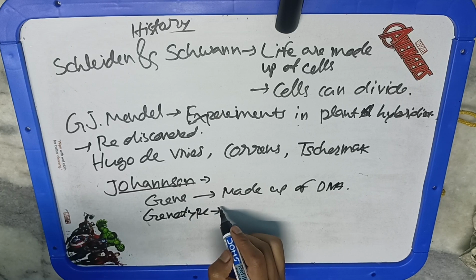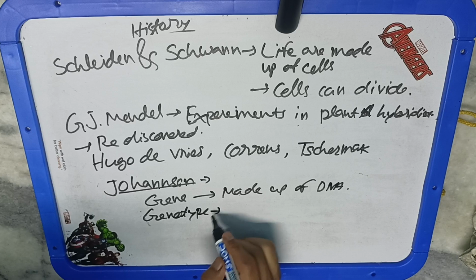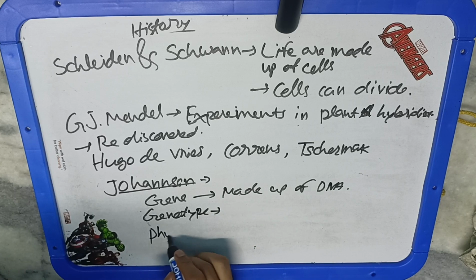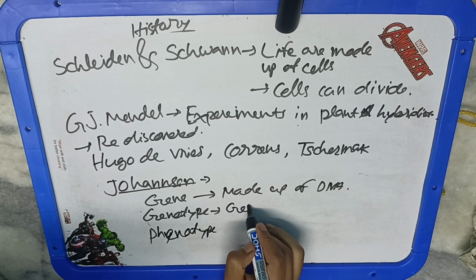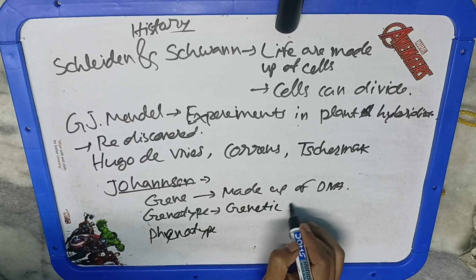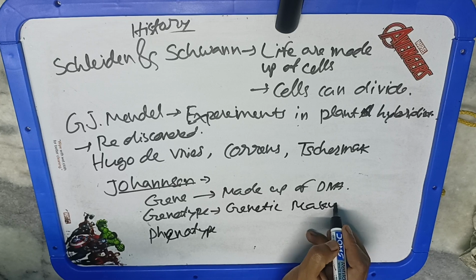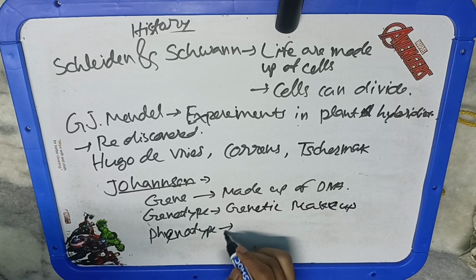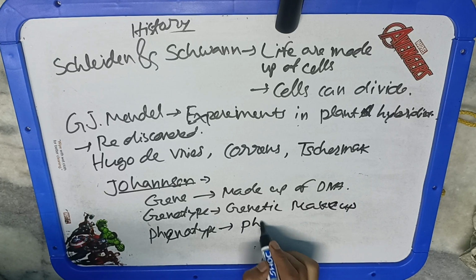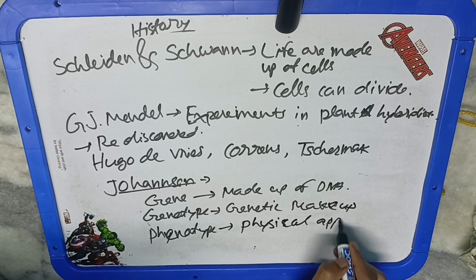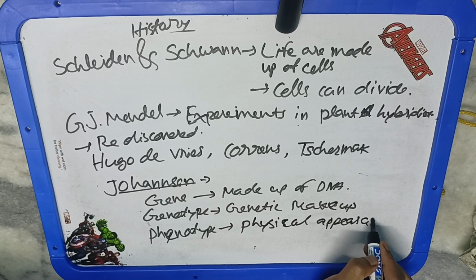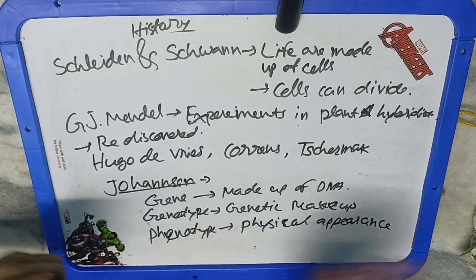Phenotype is the sum of an organism's observable characteristics, meaning the physical expression of a character is known as phenotype. Genotype is the combination of alleles which is present in the chromosome or in the nucleus, and phenotype is what we can see with our naked eyes. Genotype we can't see with our naked eyes. So genotype is inherited from one generation to another, while phenotype is not. Genotype will be inherited because of cell division, but phenotype will not.